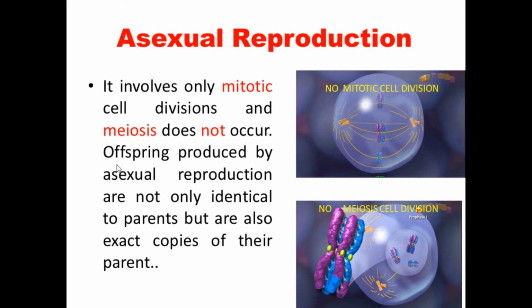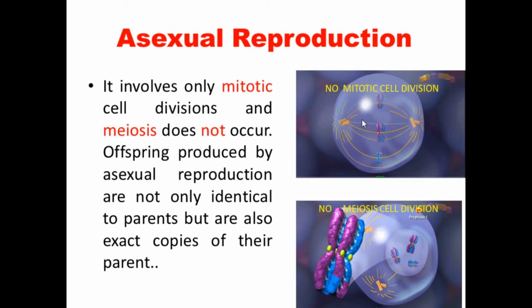The offsprings produced by asexual reproduction are not only identical to their parents. Here we should know that identical is nothing but resembling their parents, but more than that, they are also an exact copy of their parents. With the same character, there is no difference at all.